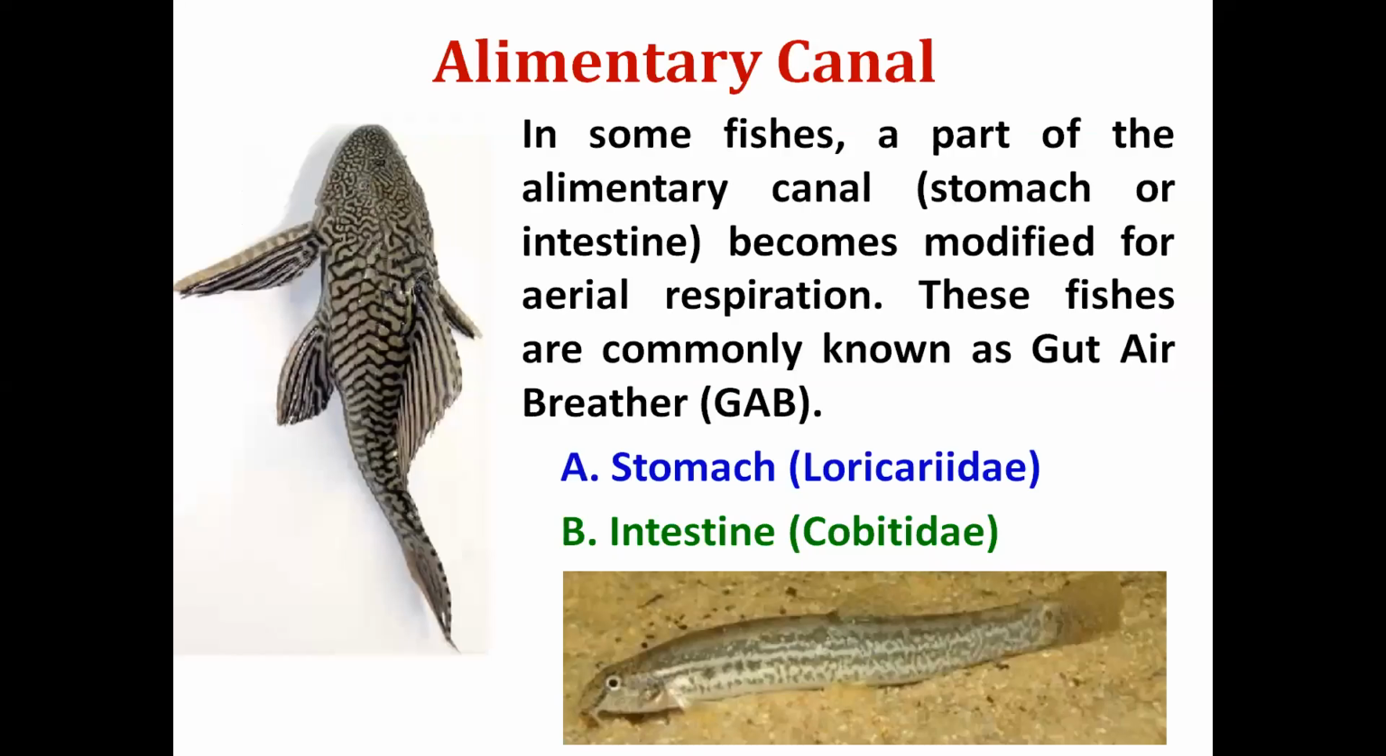Then there is another group of fishes which use a part of the alimentary canal as a respiratory organ. These fishes are commonly known as GAB, meaning gut air breathers. Their gut may be the stomach, it may be the intestine. Even in some fishes the rectum also stores the gas and can use it for gaseous exchange. So that's why these fishes are known as gut air breathers, or GAB.